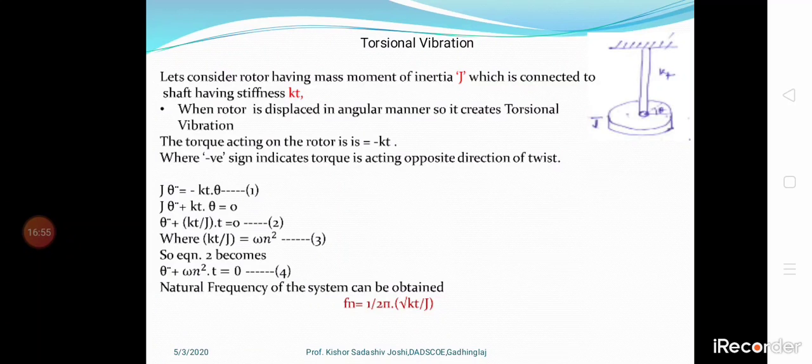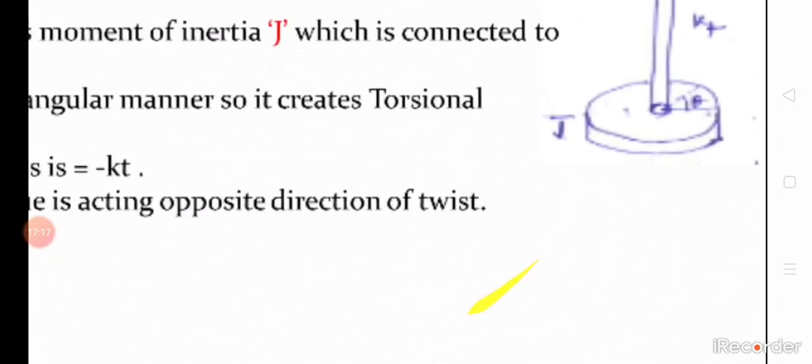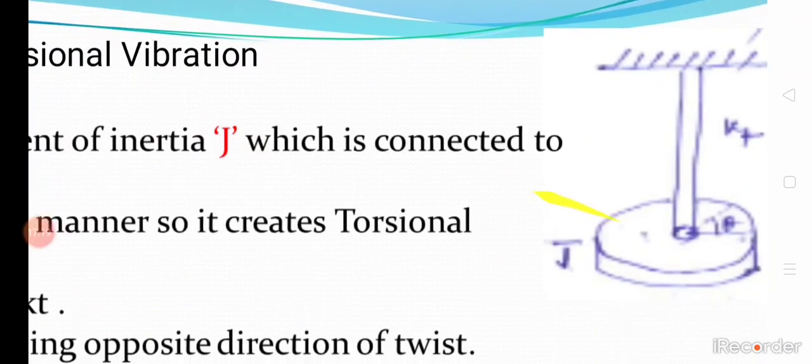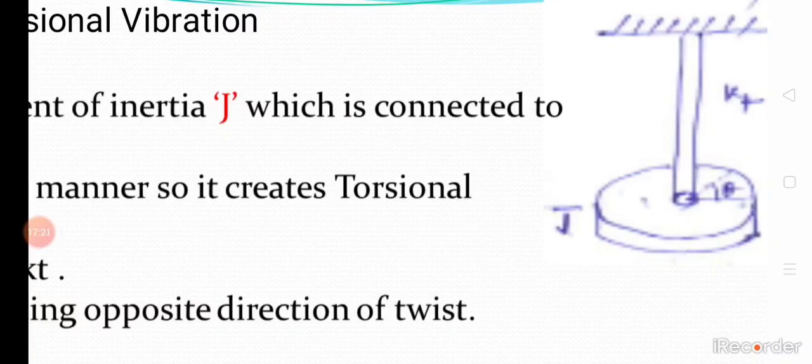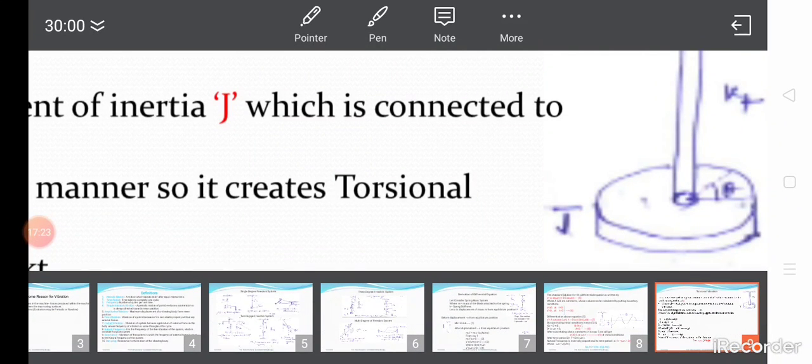As in the previous spring and mass system, there we found the natural frequency of the system. In torsional vibration also we find the natural frequency of the system, that is Fn is equal to 1 by 2 pi root of kT divided by J. See, this is the figure we can see here. This is the rotor with J, angle theta and kT.